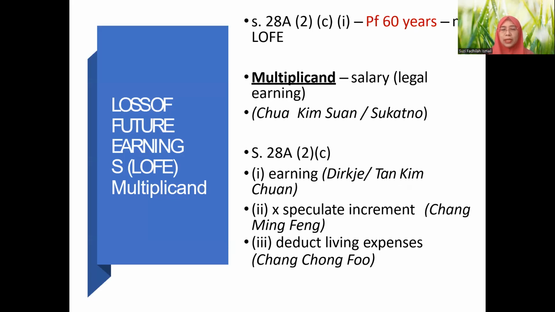Just now we read, what if the plaintiff has reached 60 years old? Because the claim is only allowed up to 59 years old. If the plaintiff is already 60 years old at the time of the injury, at the time of the accident, there will be no LOFE to be awarded. Of course, he can claim for other types of damages, but cannot claim for LOFE. The maximum age allowed for LOFE is 59 only, because we presume people will work until 60.